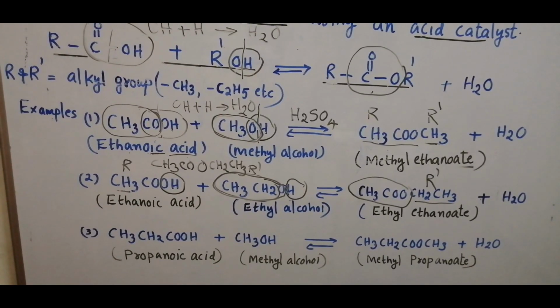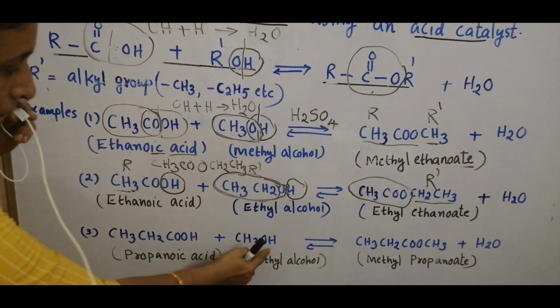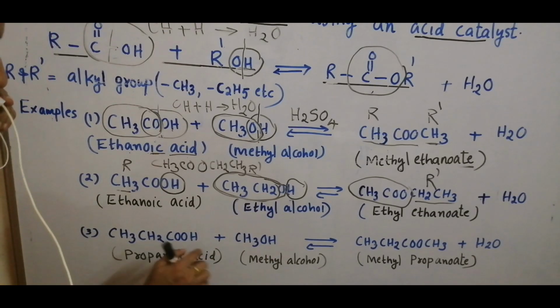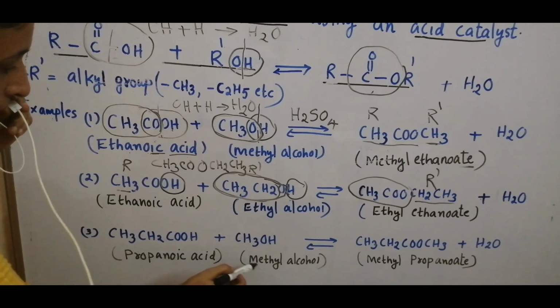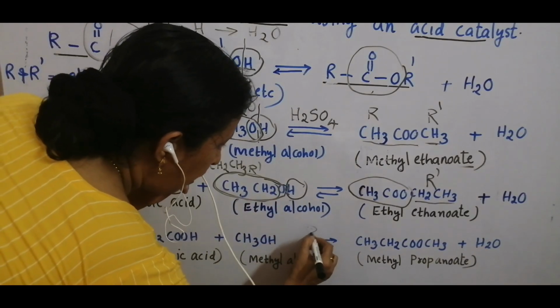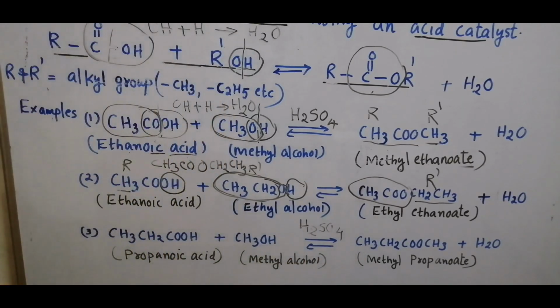Third example is propanoic acid reacting with methyl alcohol forming methyl propanoate. This is propanoic acid. Propanoic acid has 3 carbon atoms. This is the acid group and this is methyl alcohol. OH is the functional group. This propanoic acid and methyl alcohol react in the presence of acid catalyst sulfuric acid forming methyl propanoate.